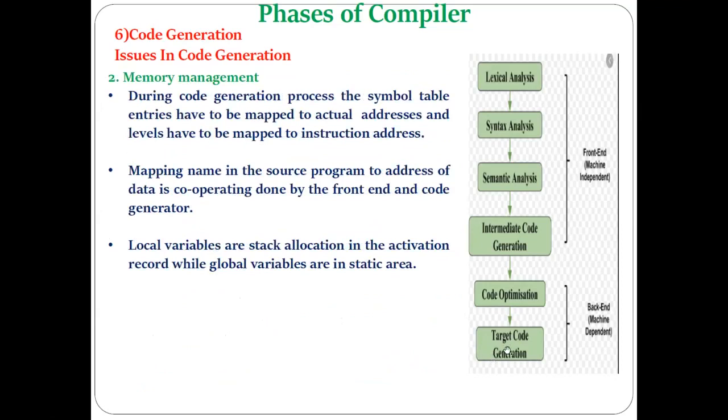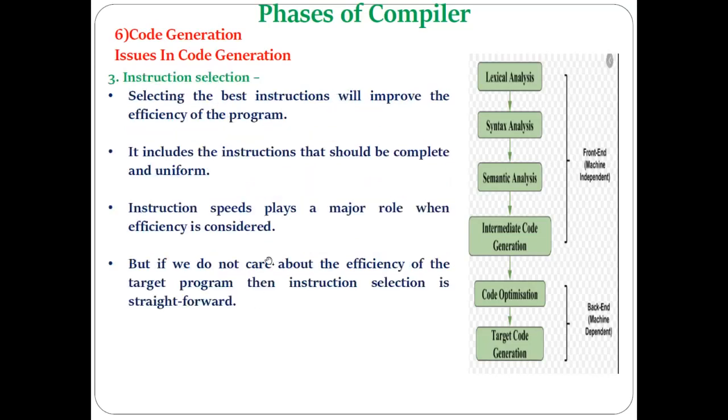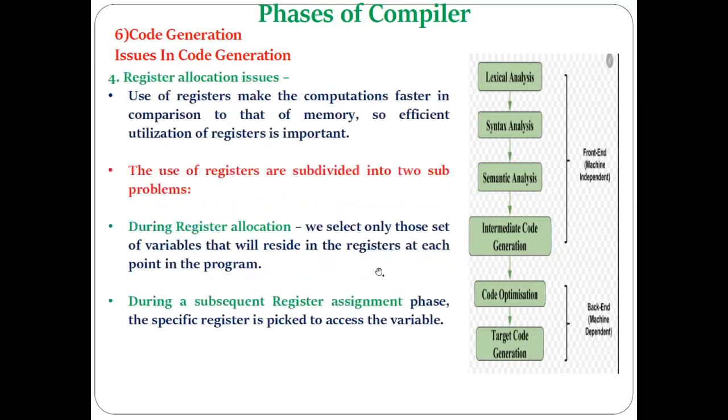Then the second issue we discussed related to the target code generation phase is memory management: how memory can be allocated to the different symbols by utilizing the symbol table, and how memory can be allocated to different kinds of variables like local variables, global variables, etc. That is our second issue in code generation. The third issue is the selection of instructions. For each intermediate code instruction, which machine code instruction will be selected, and how this selection should be done so that an efficient target program can be produced. So the third issue is related to the selection of the machine instruction for each intermediate code instruction.